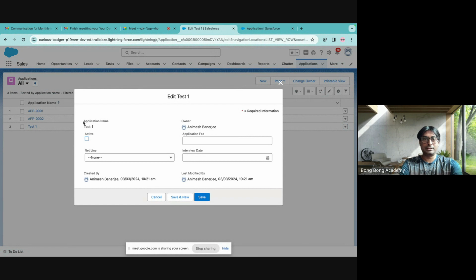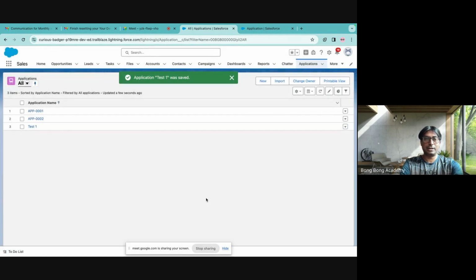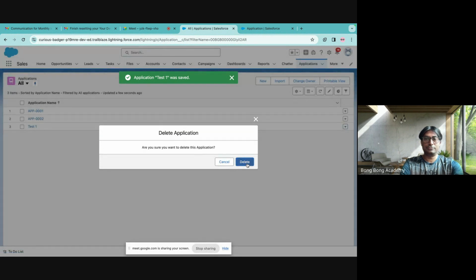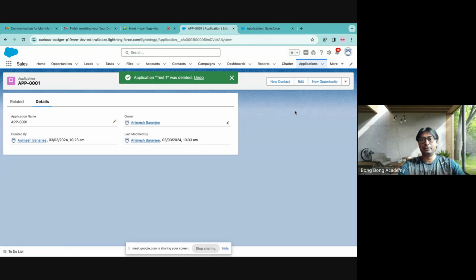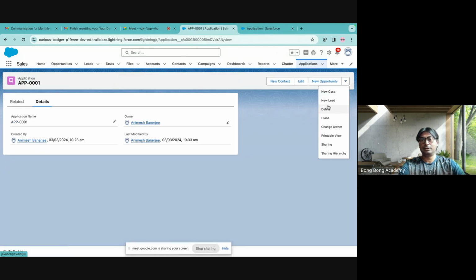You see, test application is now blocked. You are not able to change this. So I can edit this from here. I can delete it also here, right? I can also delete anything from here also.